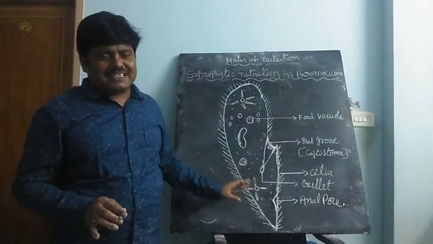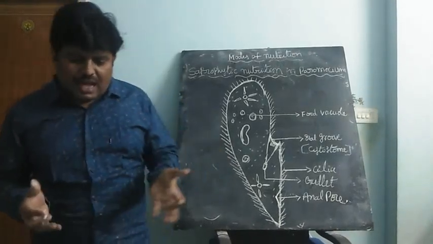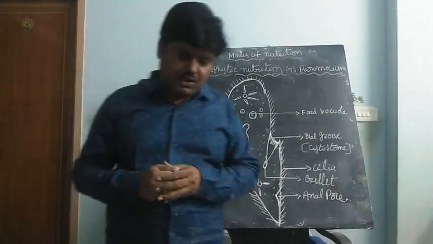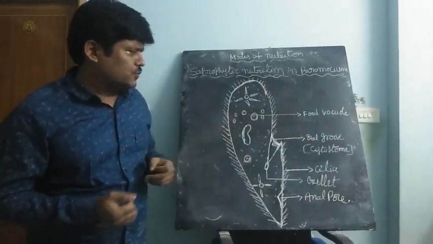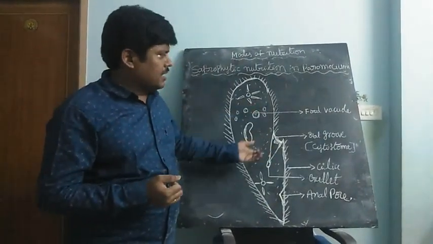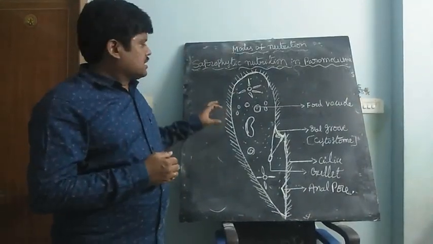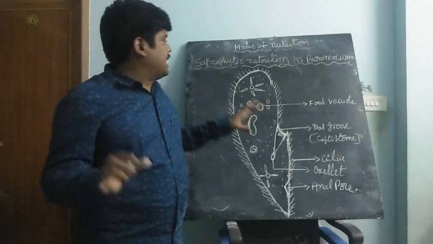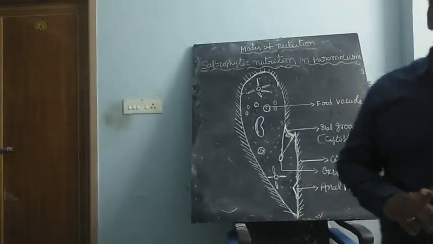Right. So especially here, the anal pore, cytostome, cilia, gullet, and food vacuoles are the main points. So that's why it is clear: saprophytic nutrition in amoeba and paramecium.